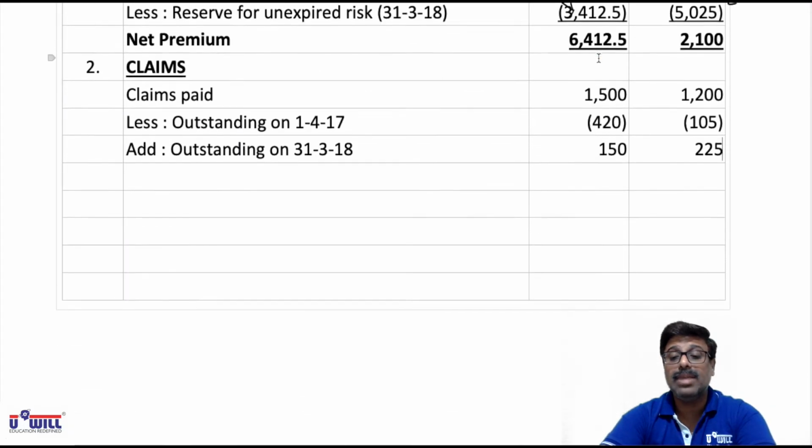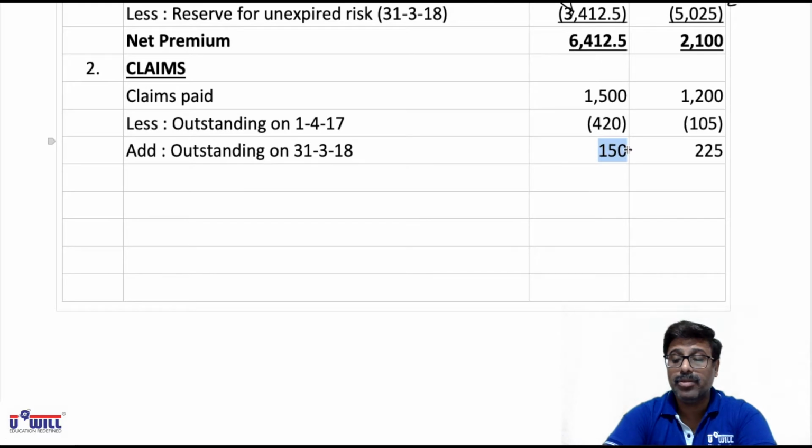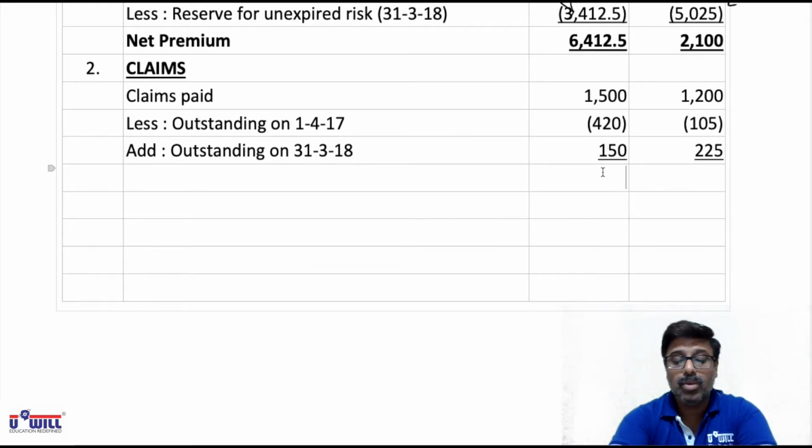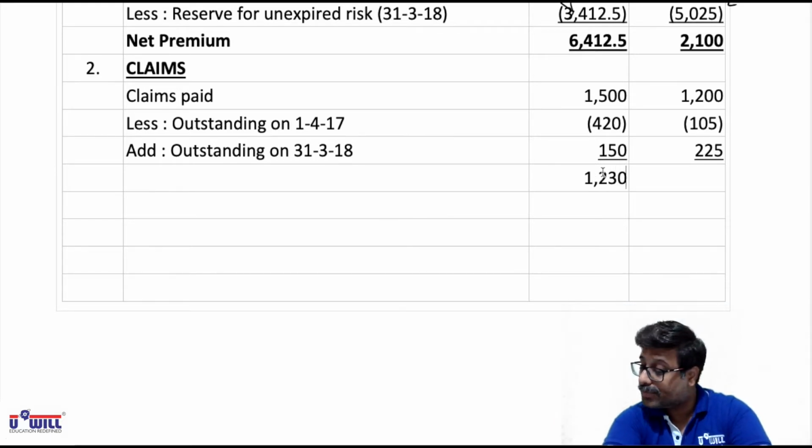Now total we will do as claims amount to be shown in revenue account. 1500 minus 420, that is 1080 plus 150, so 1230.